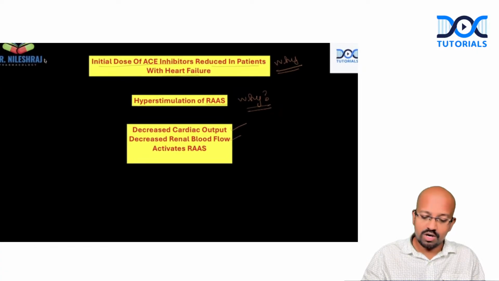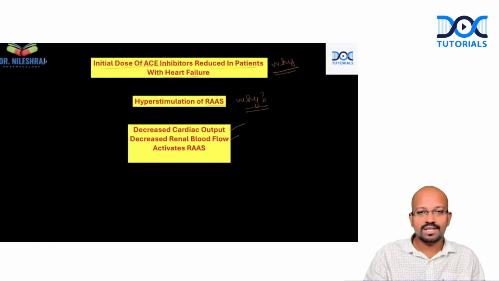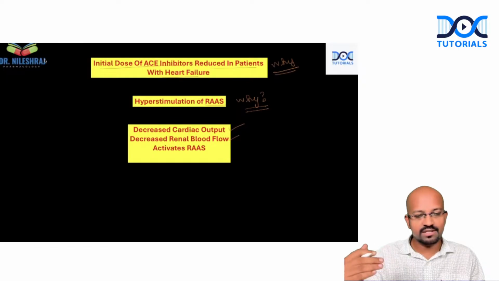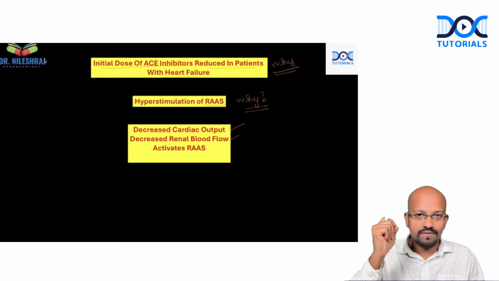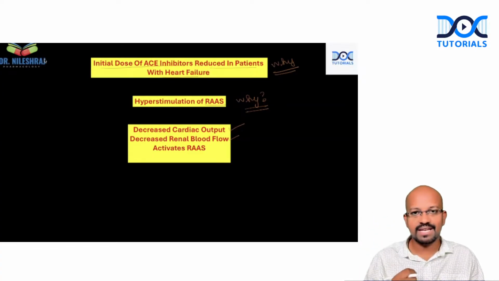The next step, because there is decreased renal blood flow, there will be activation of the renin angiotensin aldosterone system, because we already know whenever the renal blood flow is getting decreased, there will be activation of the renin system, which is sensed by the juxtaglomerular cells.